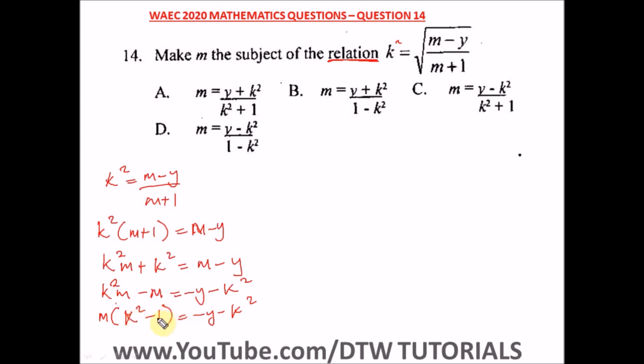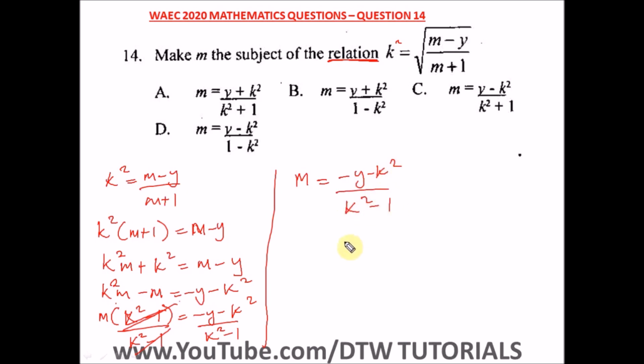Okay, we divide both sides by this, that's k square minus 1, so we can just have m here. We have this where this will cancel out this, so we are left with m is equal to minus y minus k square over k square minus 1.